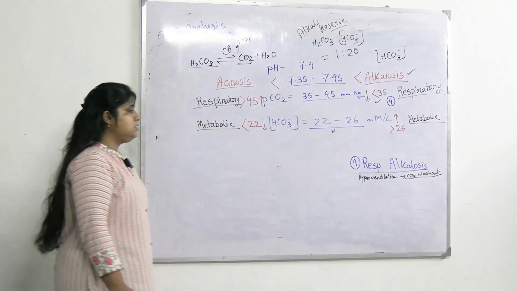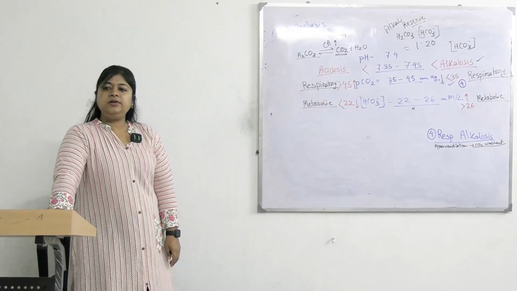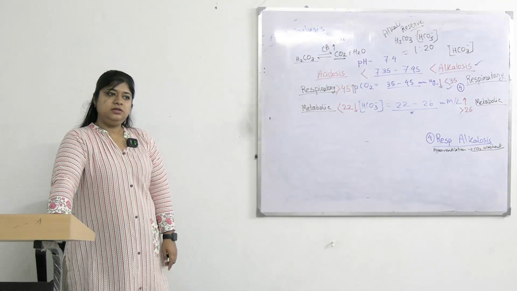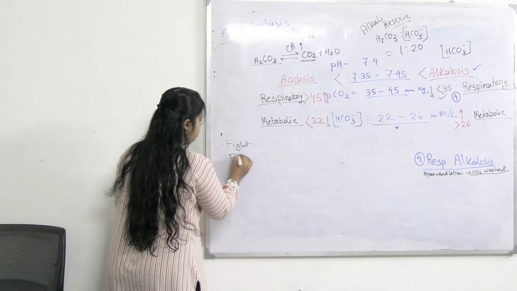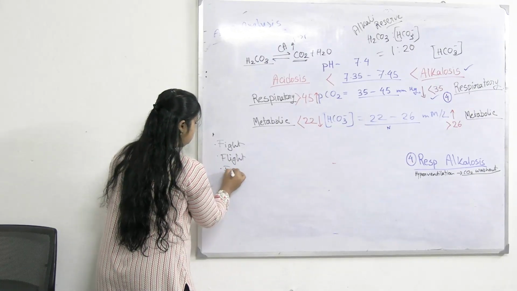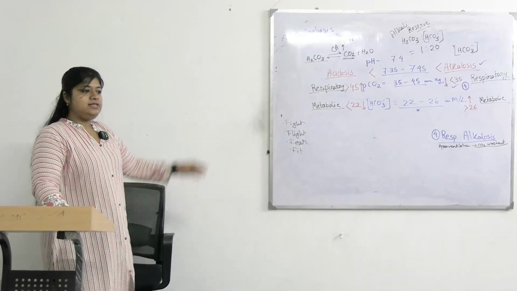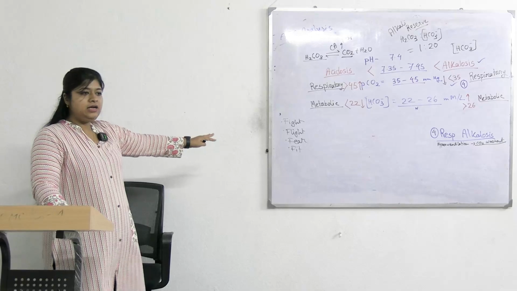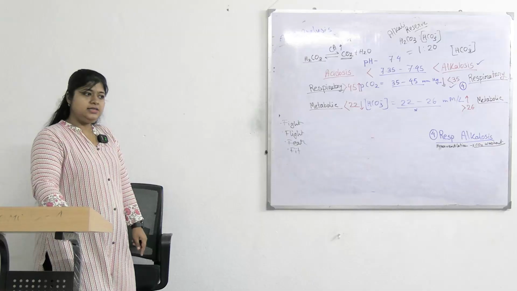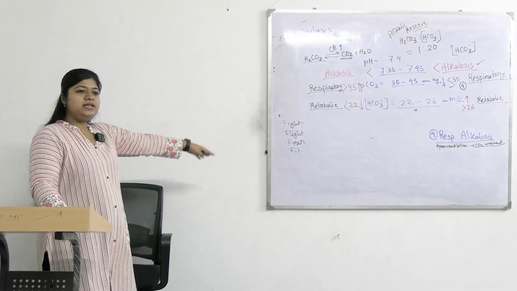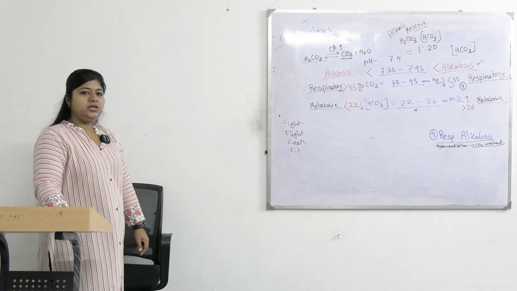What are the causes of respiratory alkalosis other than hyperventilation? Any situation that leads to hyperventilation. Easy to remember: fight, flight, fear and fit. Whenever there is a fight, fear or flight, and fit meaning hysteria or seizure, that will lead to hyperventilation and will end in respiratory alkalosis.